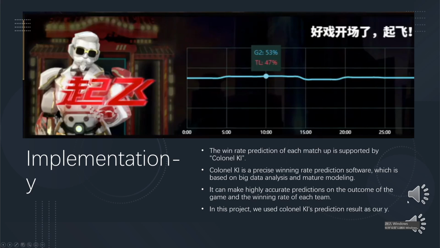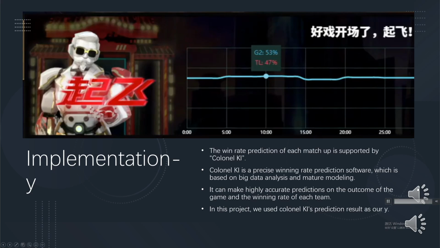Here, for the implementation of Y, I refer to a software called Kernel KI. The Kernel KI is a precise winning rate prediction software, which is based on big data analysis and matrix modeling. The Kernel KI can make highly accurate predictions on the outcome of the game and the winning rate of each team.